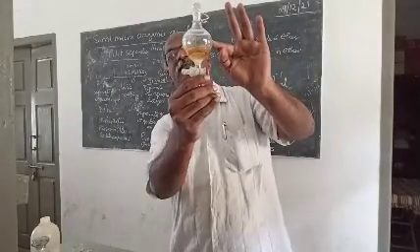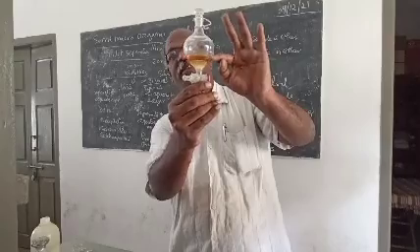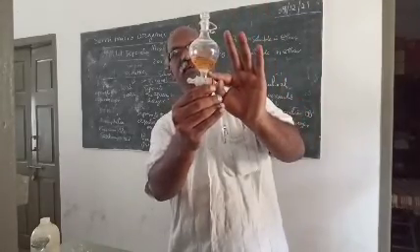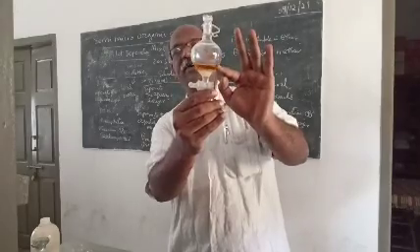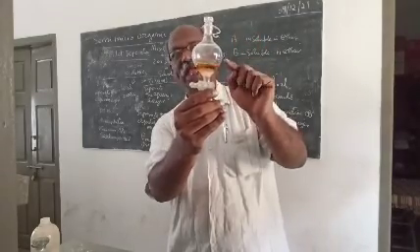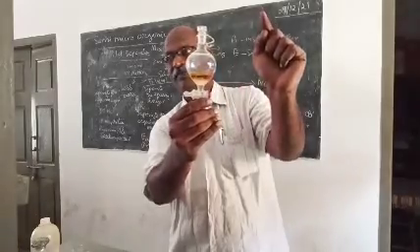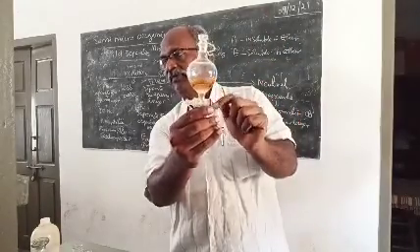The upper brownish layer is your organic layer. The organic compound mixture is present there. We have the aqueous layer. Suppose I am having a carboxylic acid, it will react with sodium bicarbonate. The carboxylic acid will come to the aqueous layer.